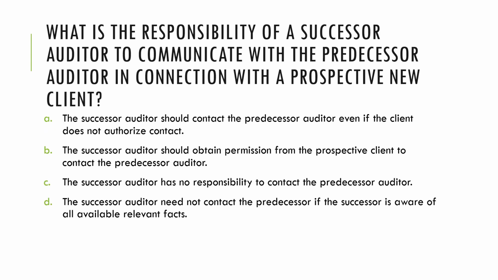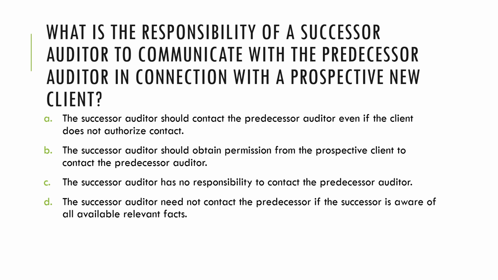Let us now proceed to the next question. What is the responsibility of a successor auditor to communicate with the predecessor auditor in connection with a prospective new client? Letter A, the successor auditor should contact the predecessor auditor even if the client does not authorize contact. Or letter B, the successor auditor should obtain permission from the prospective client to contact the predecessor auditor.